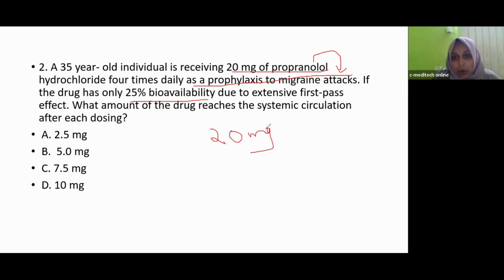And also another point, propranolol is highly prone to first-pass metabolism. Okay, what is first-pass metabolism? I think you studied it in general pharmacology. Before entering into systemic circulation and producing effect, the drug will first go into the liver and a portion of that drug will be metabolized there.